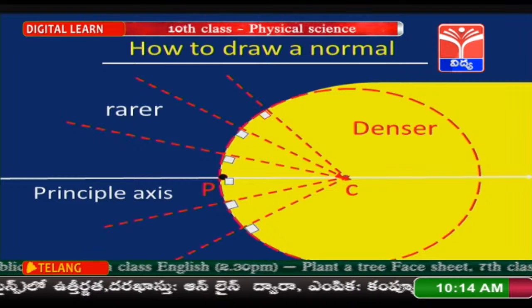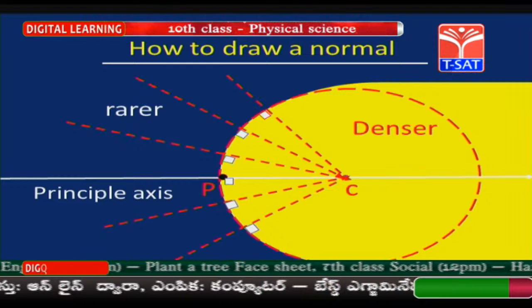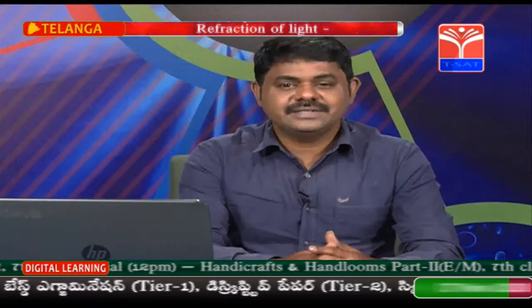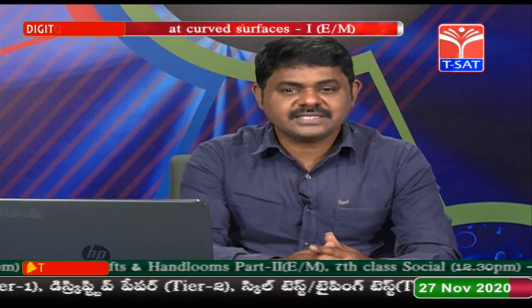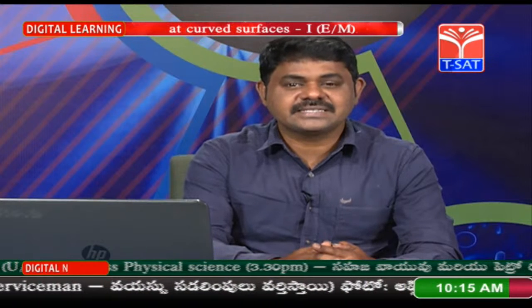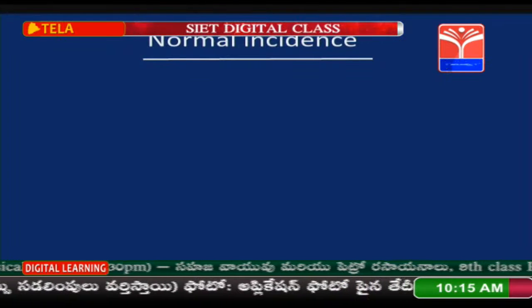So, the different normals at different points are shown in the picture clearly, right. Dear children, in the last session you learned how to draw the ray diagrams for curved reflecting surface. Now, in this class we are going to learn how the ray diagrams are going to be drawn for a curved refracting surface. Normal incidence.